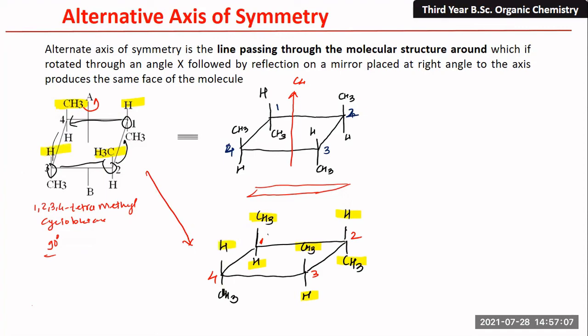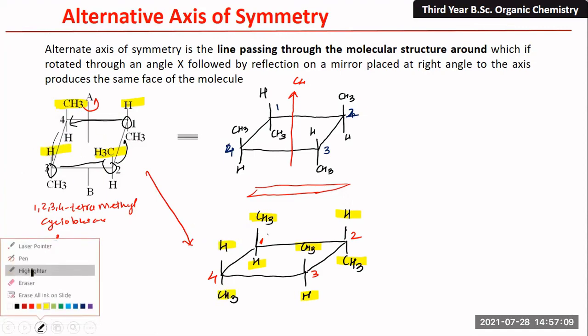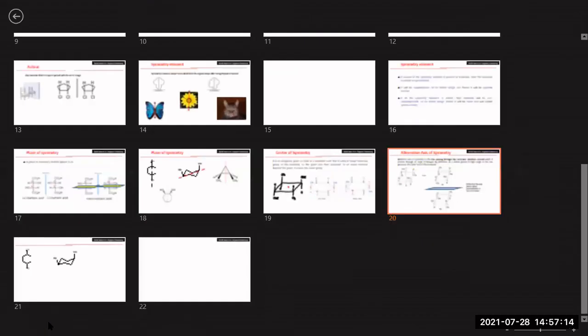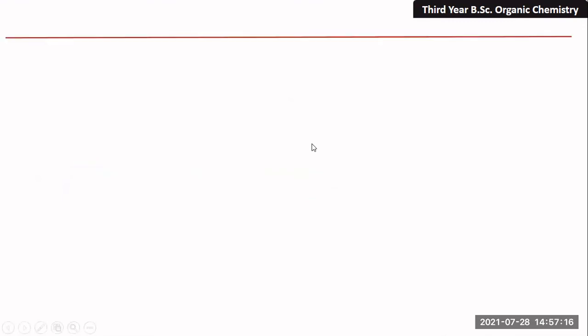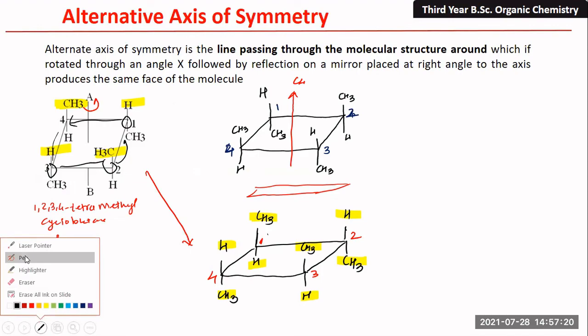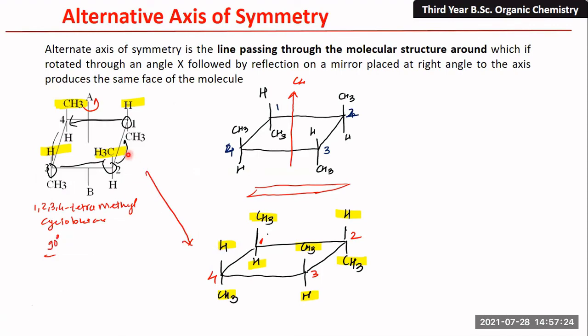Similarly, this is hydrogen at the top and methyl below. So these two structures are structurally identical. So the molecule possesses an alternating axis of symmetry.